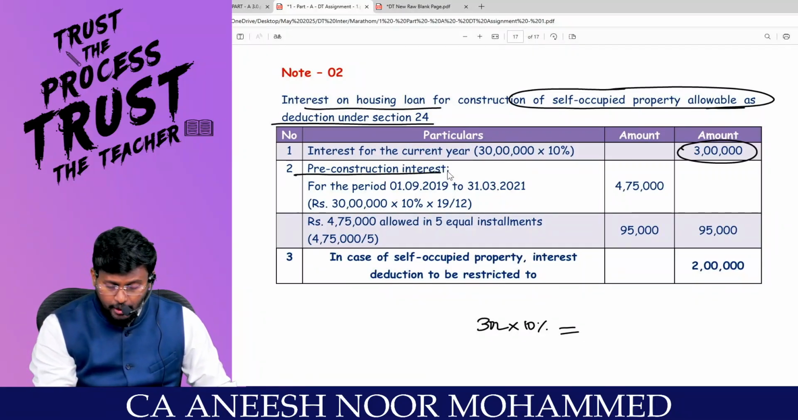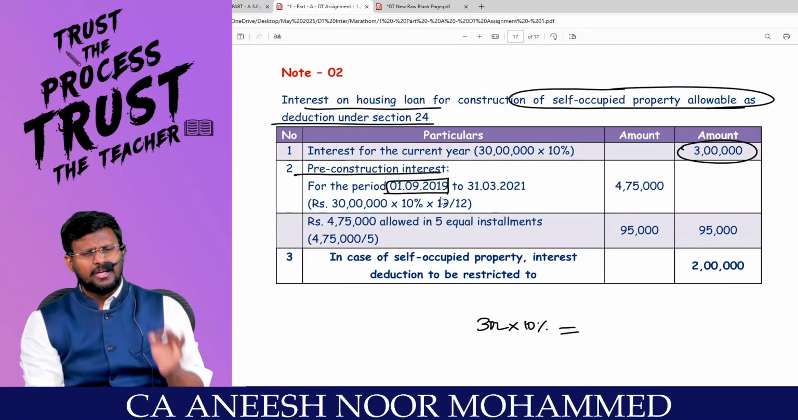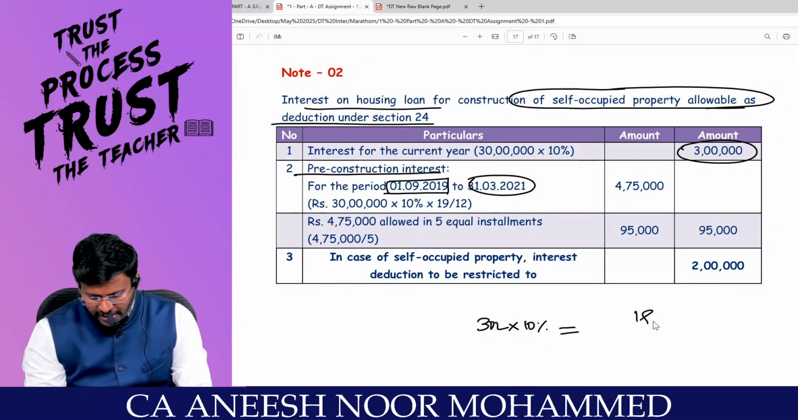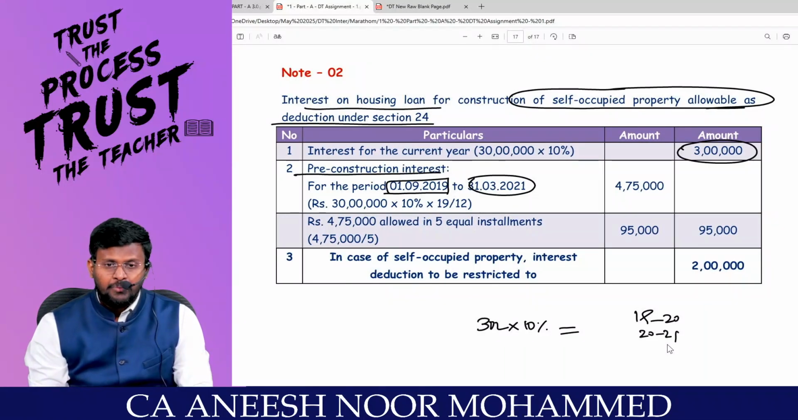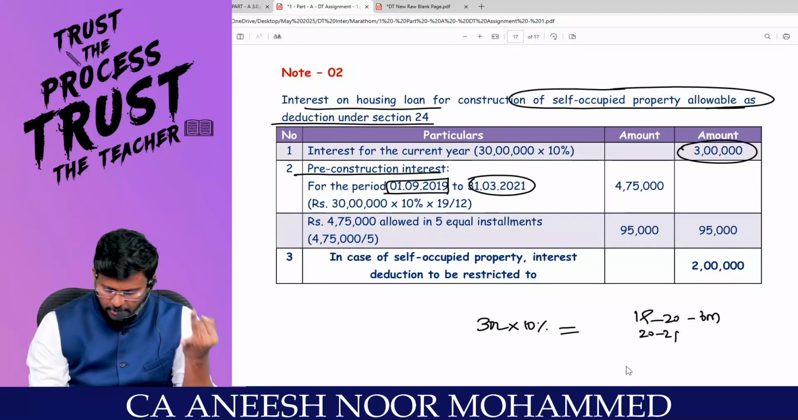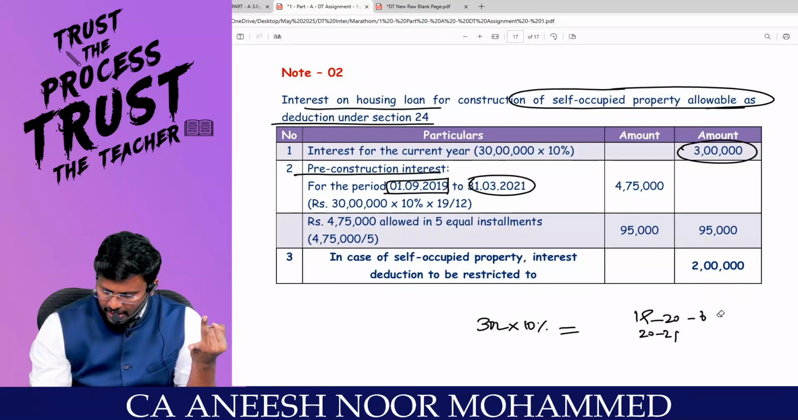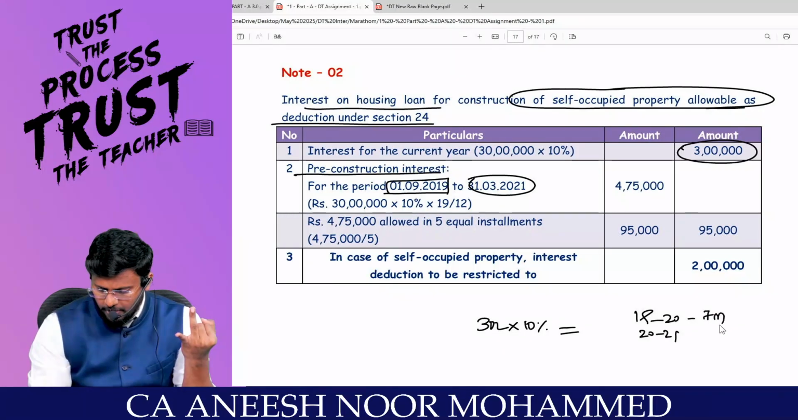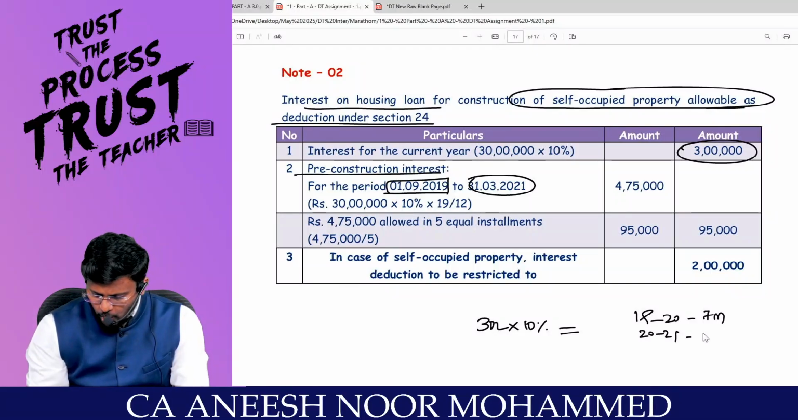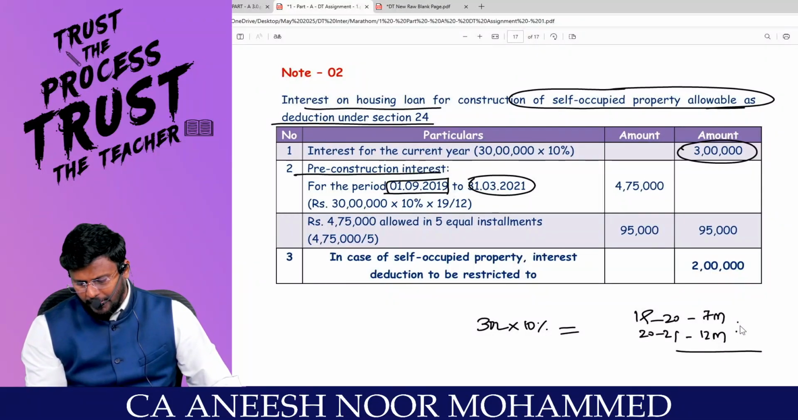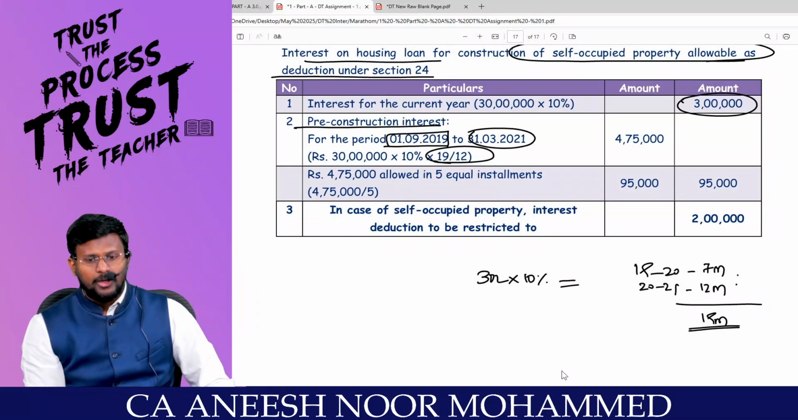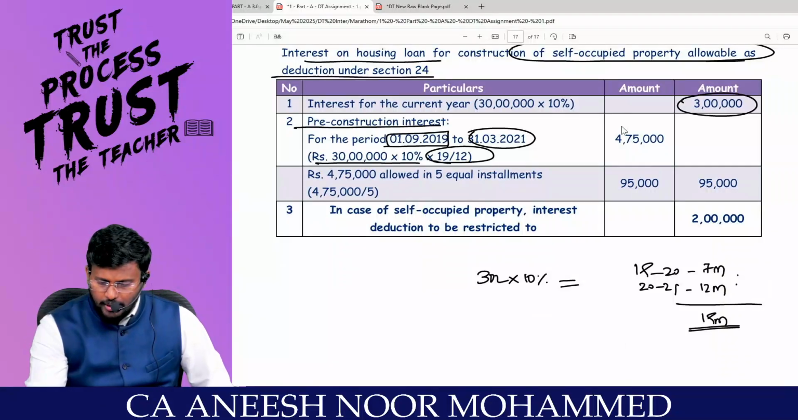Pre-construction interest from the date of taking loan, 1/9/2019. Pre-construction interest will always close on 31/3/2021. Correct? So you have 2019-20 and 2020-21. In 2019-20 you have only 7 months, because September, October, November, December, January, February, March. And in 2020-21 you will have 12 months. So 12 plus 7 comes to 19 months in total. Are you all really with me? That's why they have given 19 divided by 12. So 30 lakhs into 10% into 19 by 12 comes to 4,75,000.